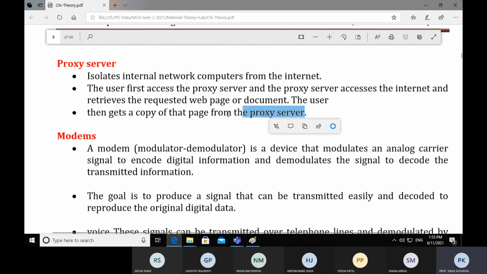Actual surfing, actual data collecting from the server is done by the proxy server. So the user and web server cannot connect directly. Between the web server and user, there is a network device called proxy server. It is not actually a hardware device. There are some configurations we have to perform on the server machine to have a proxy server.